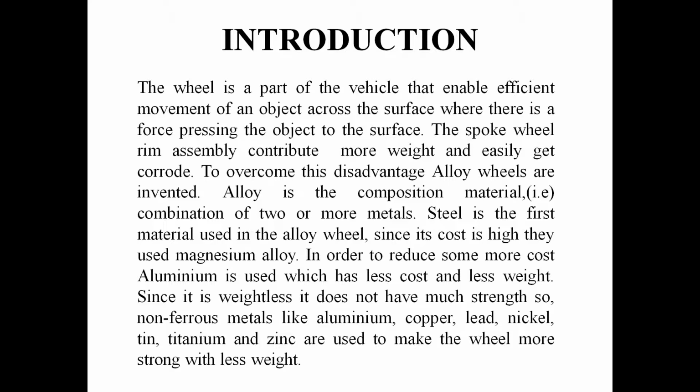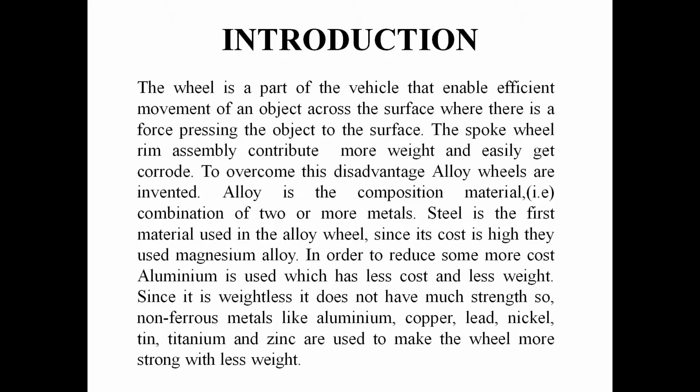In the wheel industry, steel is the first material which is used for producing the wheel. The main disadvantage of steel is it has high strength but heavy weight, and the cost of the steel is very high. So to overcome the drawbacks of the steel wheel, non-ferrous materials have been implemented. Non-ferrous materials are metals which contain no iron content. Some of the non-ferrous metals are aluminum, copper, lead, nickel, tin, titanium and zinc.